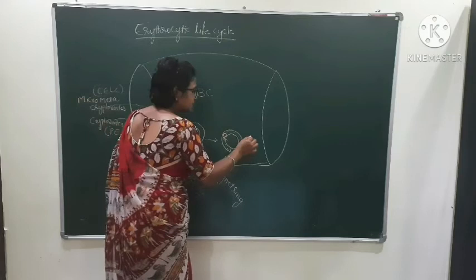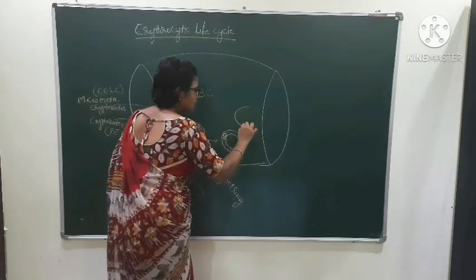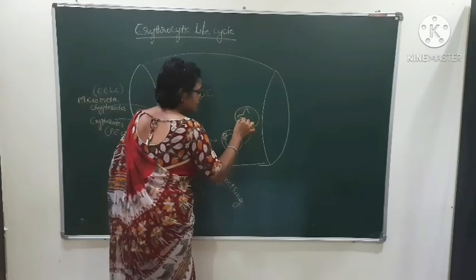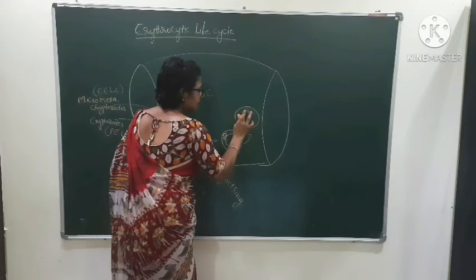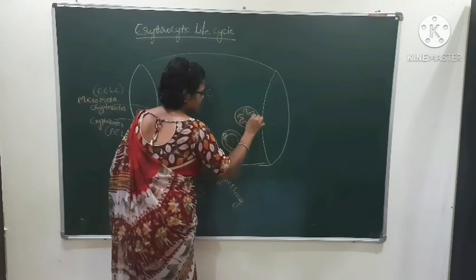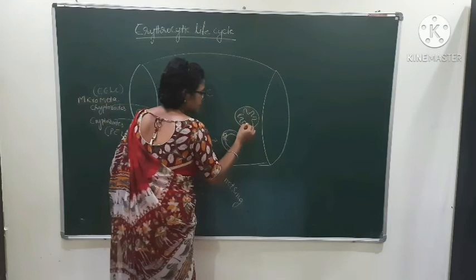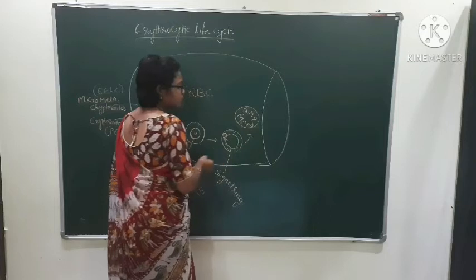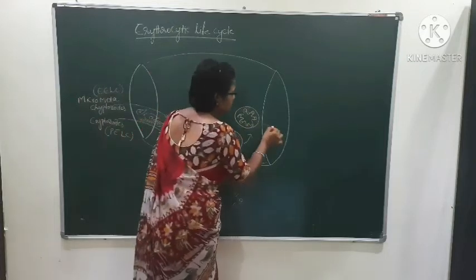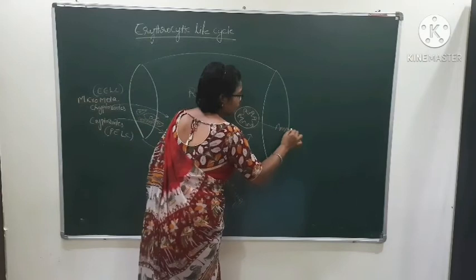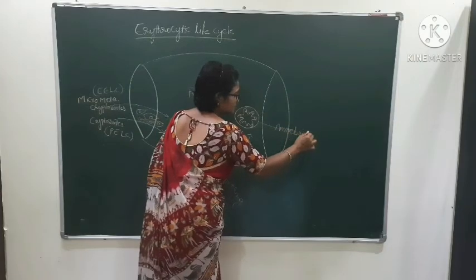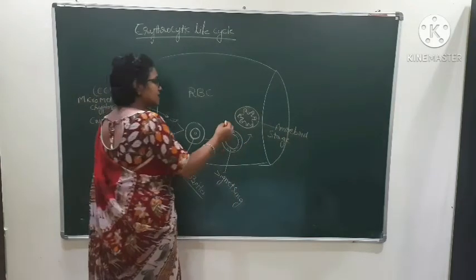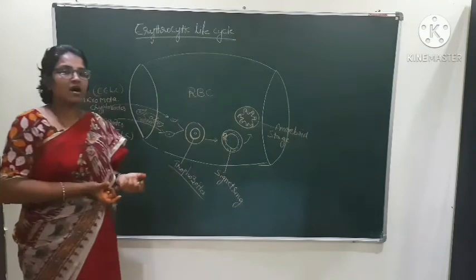The signet ring stage converts into the amoeboid stage. In the amoeboid stage, there is a disappearance of the vacuole and it leads to the formation of pseudopodia-like structures. This is the amoeboid stage. Since it has pseudopodia-like structures, what is it called? The amoeboid stage. This amoeboid stage feeds upon the RBC.